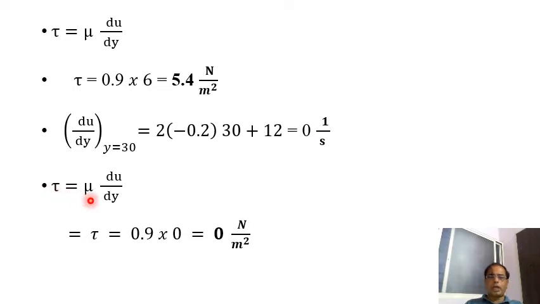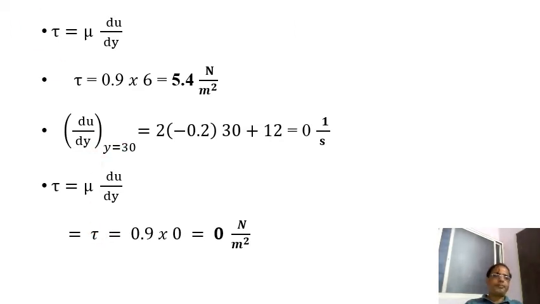Shear stress I have to calculate in both the conditions. Shear stress is equal to mu times du by dy. I substitute du by dy is equal to 0. Once you substitute, shear stress is going to become 0. So it is 0 Newton per meter square. This is how we can calculate the velocity gradient and the shear stress in case of parabolic velocity distribution, when mu is given.